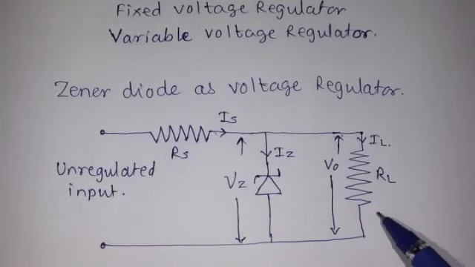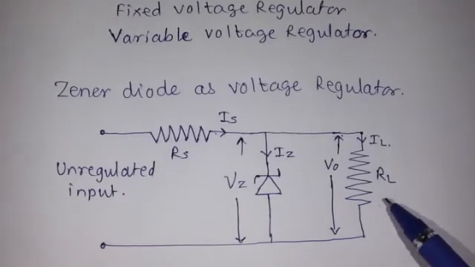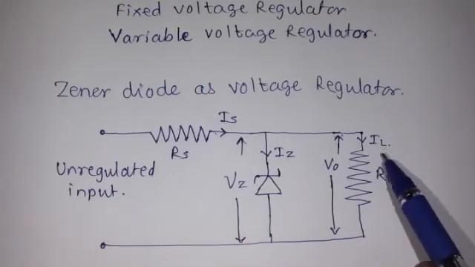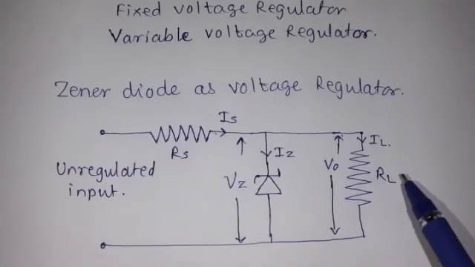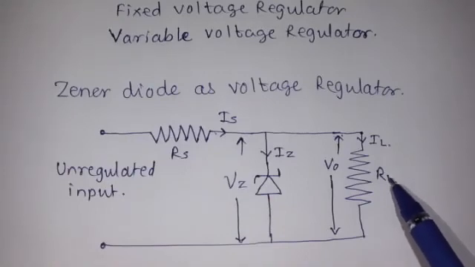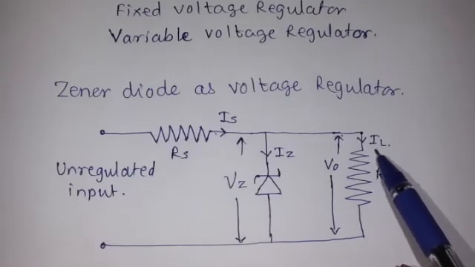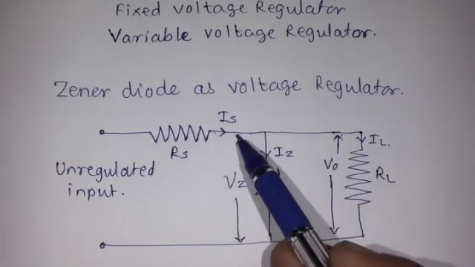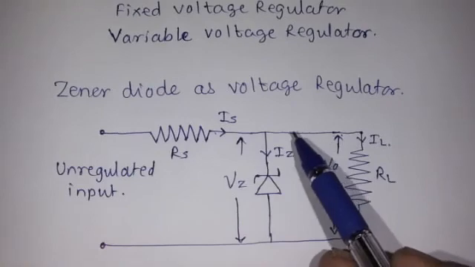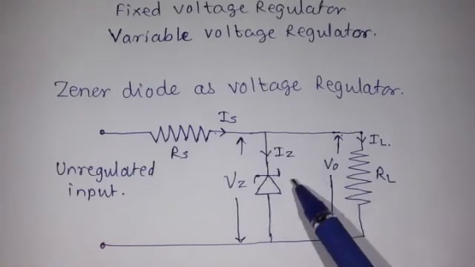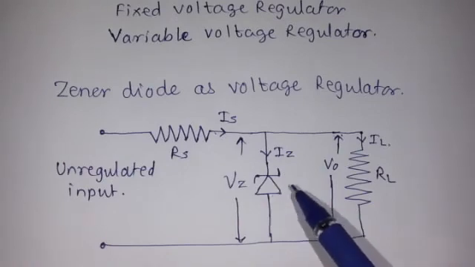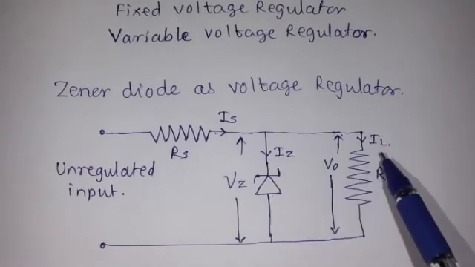Okay, so the next thing we have to see is, if the load resistance is changed, what happens? The value of IL changes. If the load resistance RL is increased, in that case the load current decreases. And as the current decreases, the specified amount of current is allowed to the load, and the remaining current is allowed to pass through this zener. Means each time the zener current changes depending upon the value of load current.